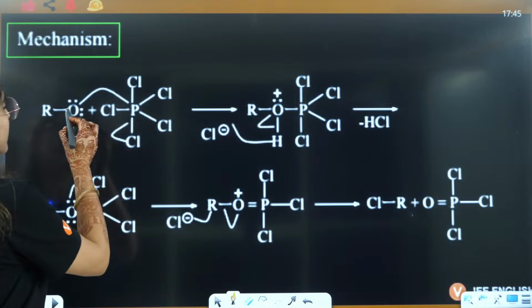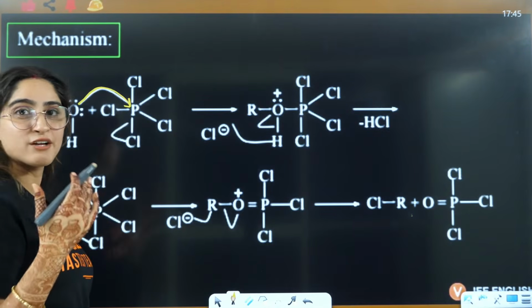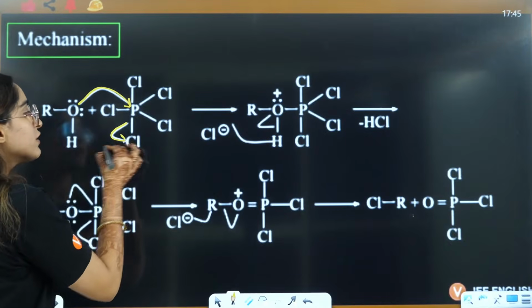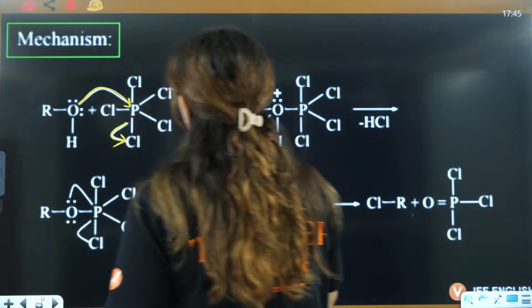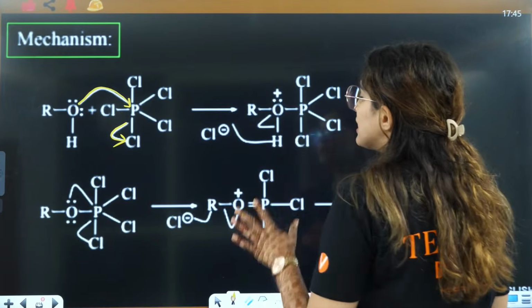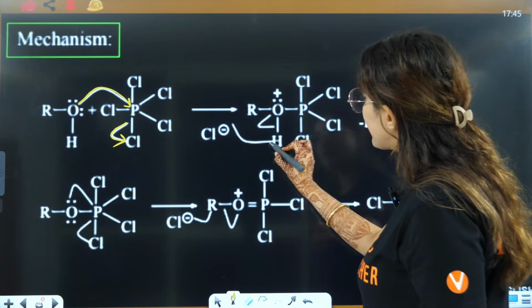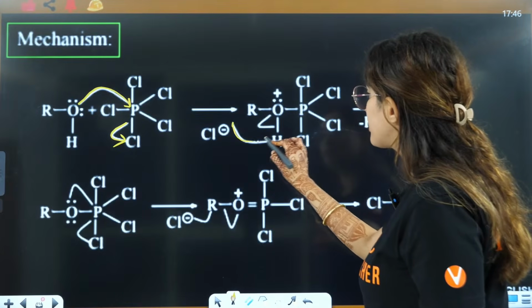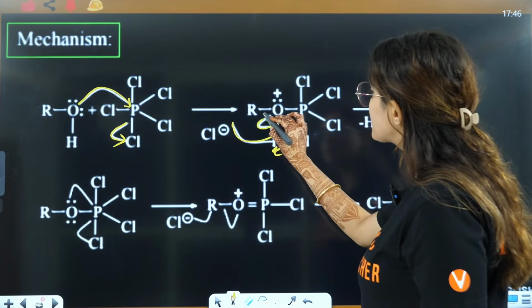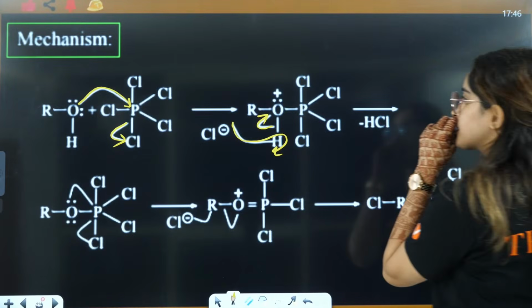So here the alcohol will attack on the phosphorus, because phosphorus is electron deficient. This Cl will be eliminated here. Then this oxygen, because it is bonded with 3 bonds, will be positive. Then this particular Cl will attack the hydrogen and take it away, and these bonds will shift here, and hence you will have the formation of this